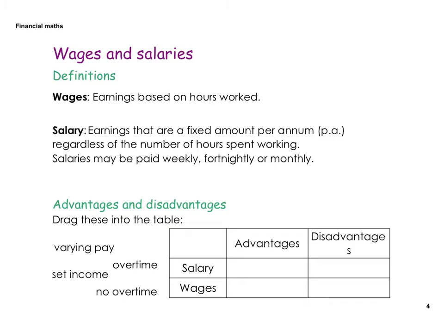Okay, wages and salaries, definitions. Wages, earnings based on hours worked. So you might work 6 hours, you might work 10 hours, and you earn a certain amount per hour. Salary, earnings that are a fixed amount per annum, which is per year, regardless of the number of hours spent working. Salaries may be paid weekly, fortnightly, or monthly.